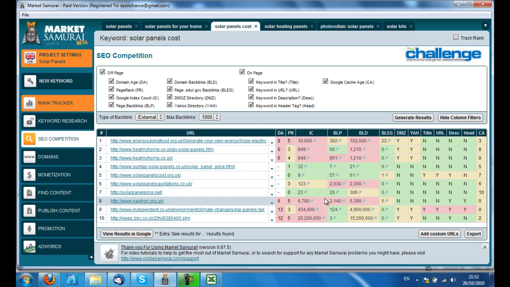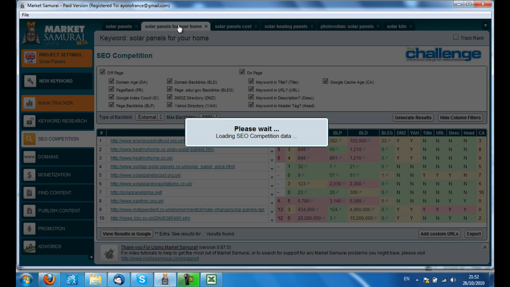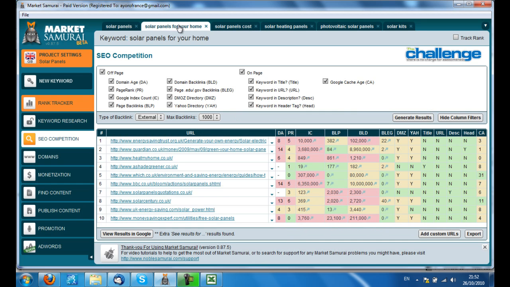Not very many indexed pages, backlinks to the page fairly low, on-page factors not optimized. So solar panels for your home is very long tail. So we see a much lower PR, on-page not optimized, and very few that have a low number of backlinks. They're all in DMOZ and Yahoo, which is interesting.